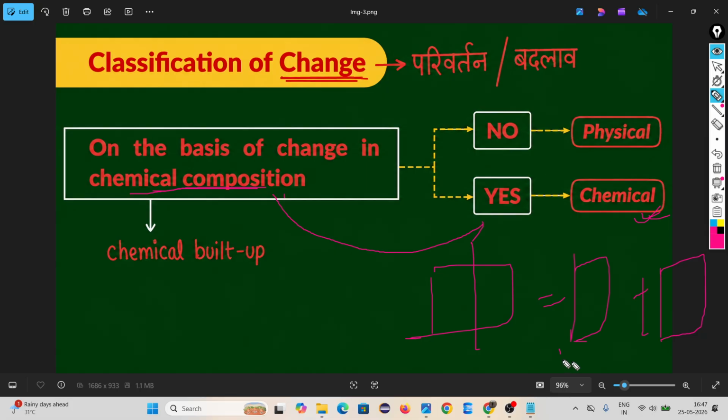No. So the breaking of a paper comes under physical change. If chemical composition is changing, that means chemical change. If there is no change in chemical composition, meaning chemical build-up, that means physical change.